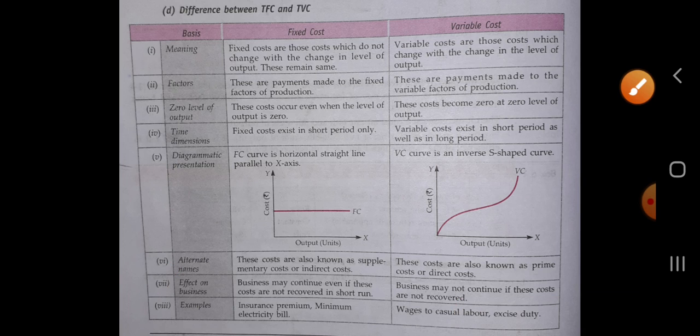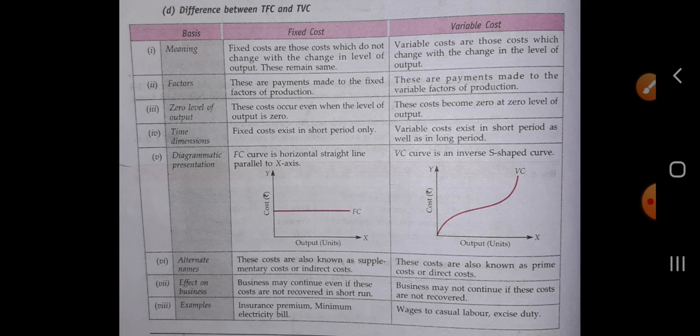But in the case of variable cost, business may not continue if these costs are not recovered. Okay, business may be wound up if variable cost is not recovered, so business is not continued or it becomes wound up.